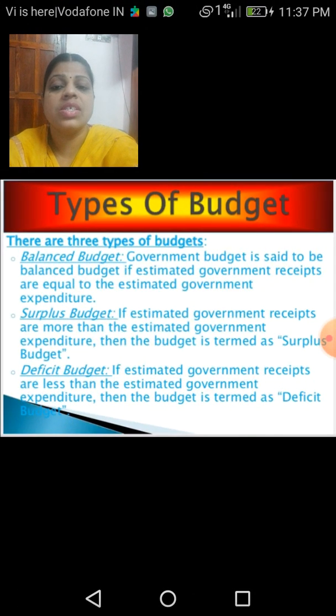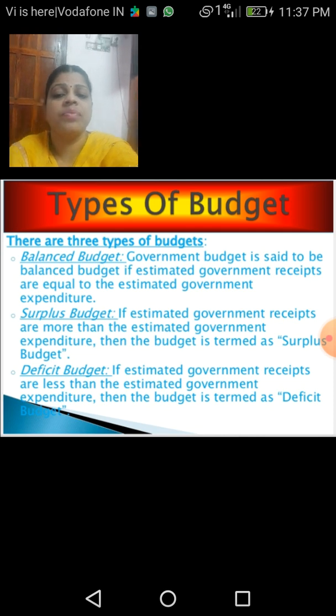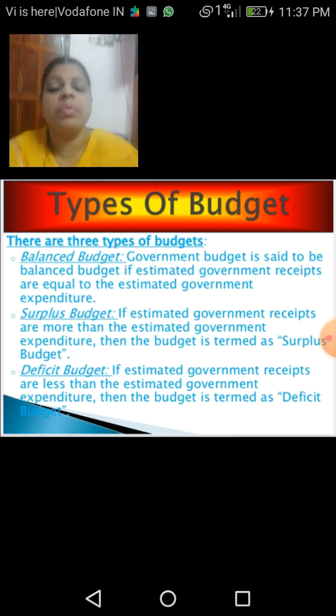Next are the other types of budget. Which are the other two types of budget? Balanced budget and surplus budget. Balanced budget means that in the budget, the components I told you are the revenue and the expenditure.